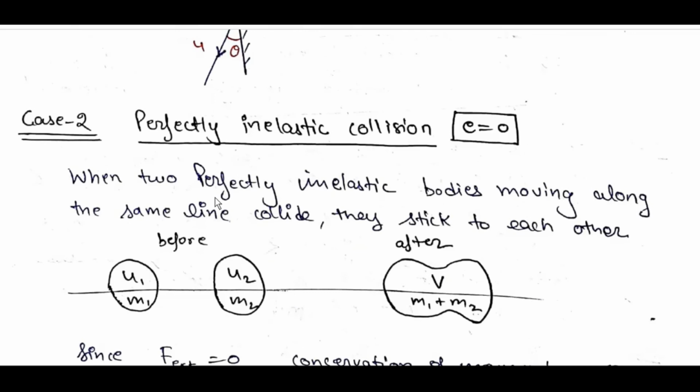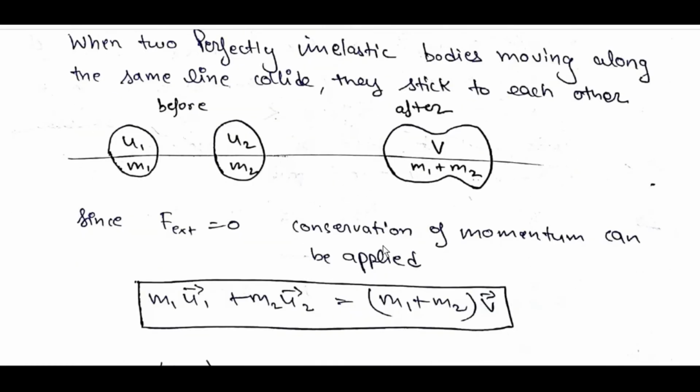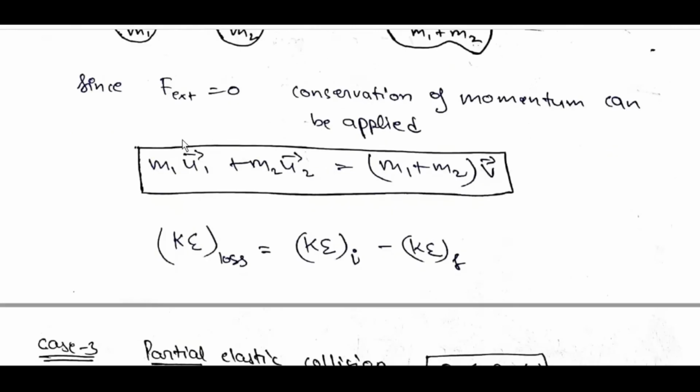Perfectly inelastic collision, e is equal to 0: when two perfectly inelastic bodies moving along the same line collide, they stick to each other. u1, u2, m1, m2 become v with m1 plus m2. F external is equal to 0, so conservation of momentum can be applied: m1 u1 plus m2 u2 is equal to m1 plus m2 into v. KE loss is equal to KE initial minus KE final.